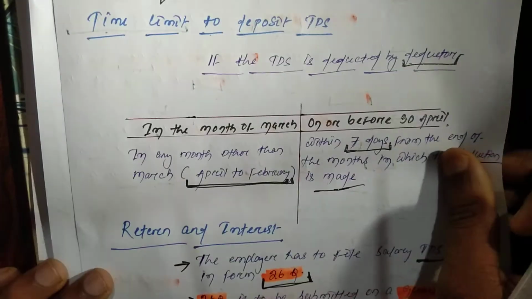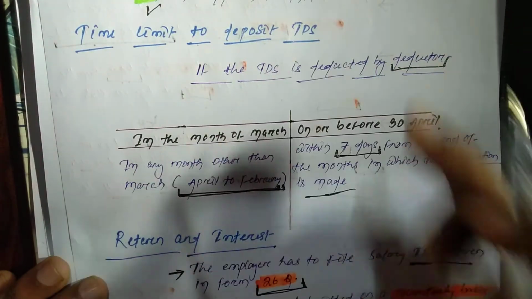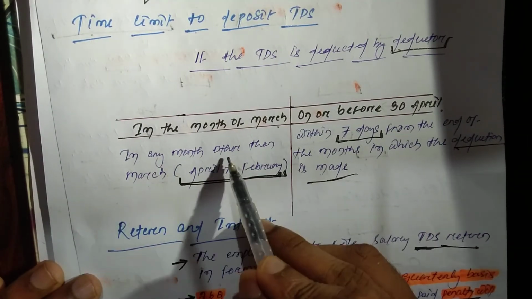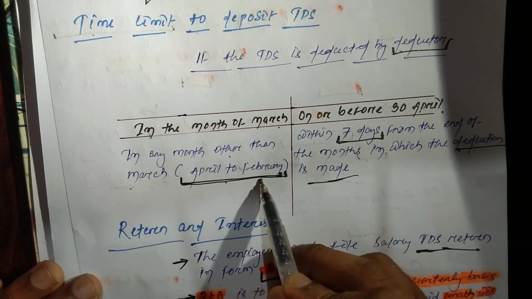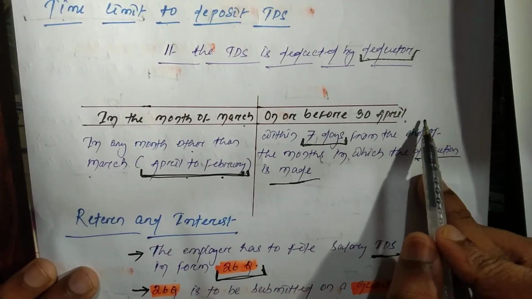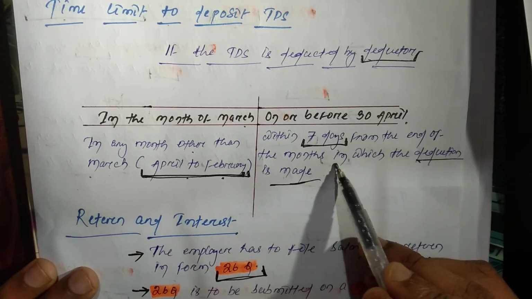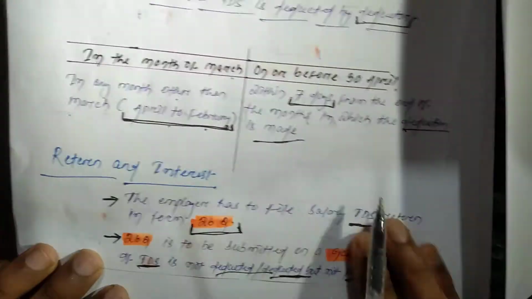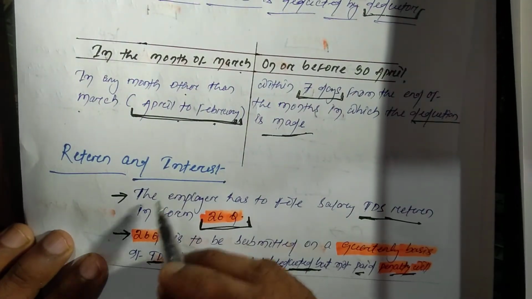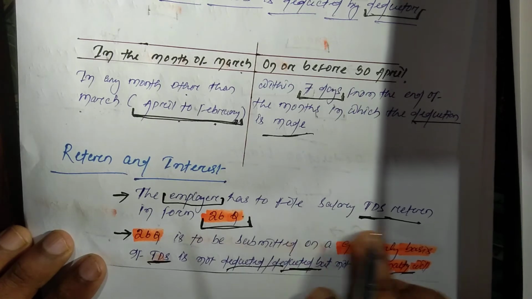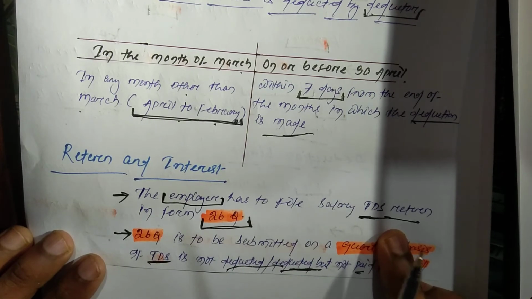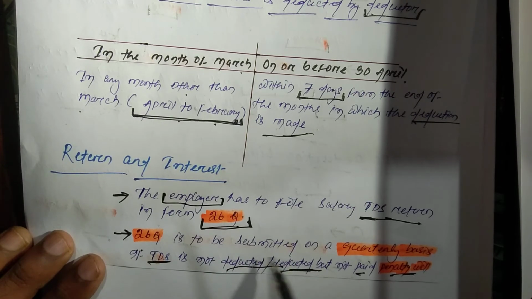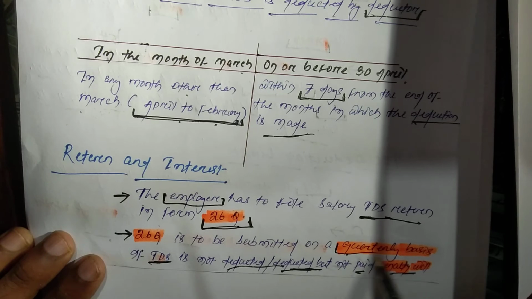And now, what is the time limit to deposit tax? In the month of March, on or before 30th April; in any month other than March, that is April to February, within 7 days from the end of the month in which the deduction is made. Right. And what about return and interest? The employer has to file the salary tax deducted at source return in Form 26Q, and 26Q is to be submitted on a quarterly basis.